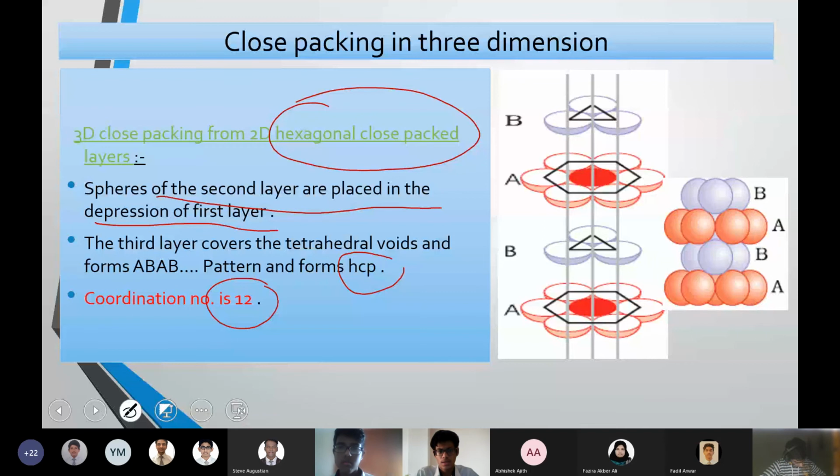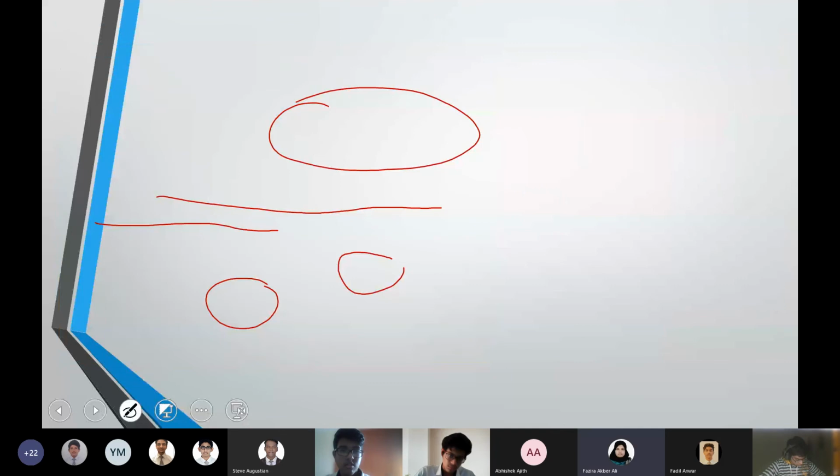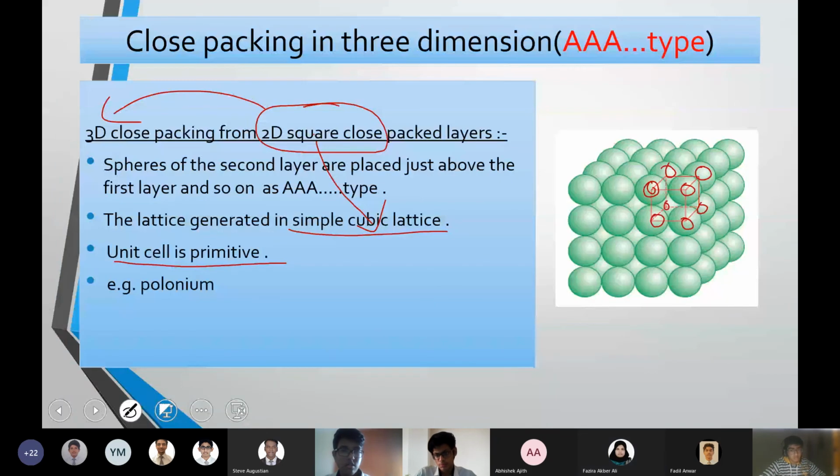Just one second. Let's just write this. Ma'am, for the previous one, the coordination number, is it 6 or 8? What will be the coordination number in this cubic? Just think about it. 6.